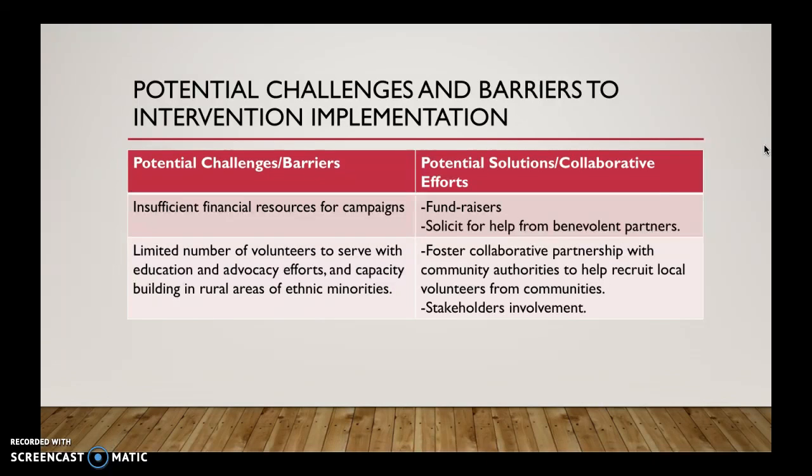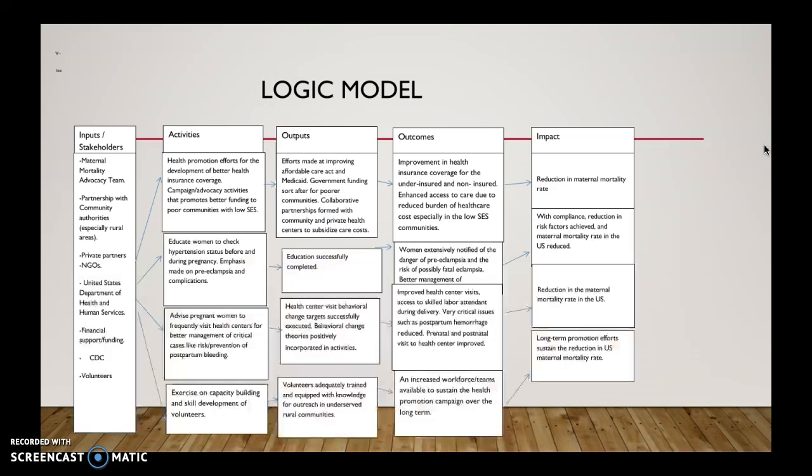Potential challenges and barriers to intervention implementation. Insufficient resources for campaigns is one challenge, and it's potentially solved by fundraisers and soliciting for help from benevolent partners. Limited number of volunteers to serve with education, advocacy, and capacity building efforts in rural areas of ethnic minorities will also be potentially solved by fostering collaborative partnerships with community authorities to help recruit local volunteers from communities and also involving stakeholders.